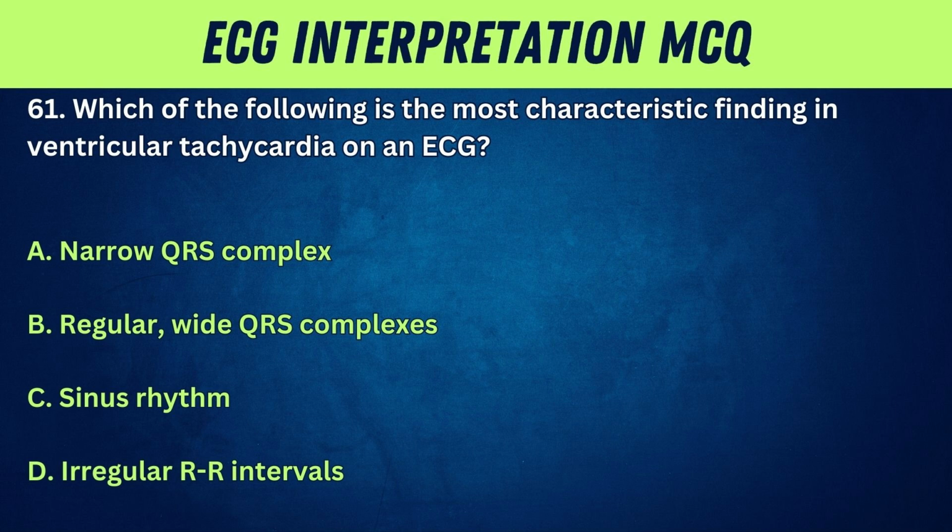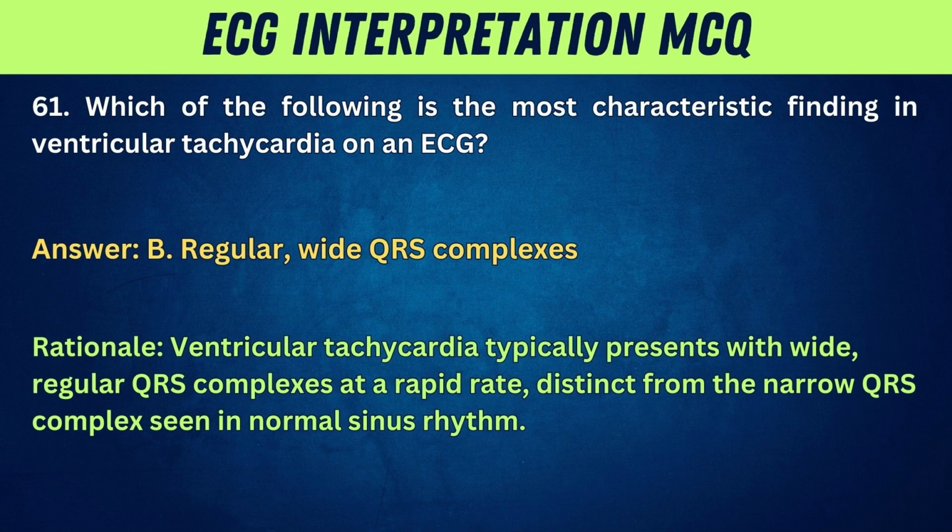61. Which of the following is the most characteristic finding in ventricular tachycardia on an ECG? A. Narrow QRS complex. B. Regular, wide QRS complexes. C. Sinus rhythm. D. Irregular RR intervals. Answer: B. Regular, wide QRS complexes.